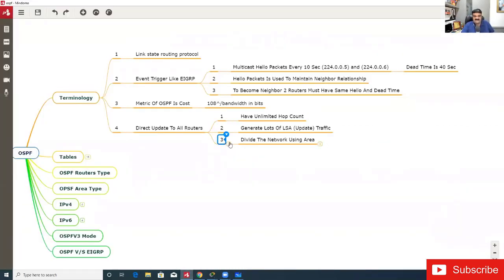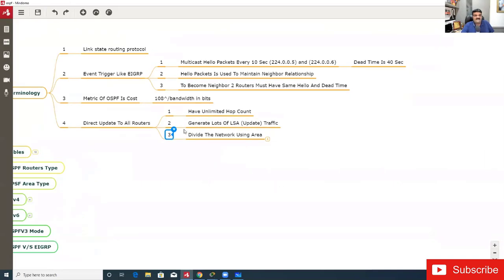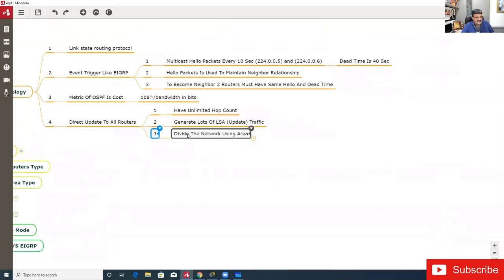So let me go to the mind map, and here it generates lots of LSAs, and how do we solve this problem? To solve this problem, we have to configure areas. In OSPF, there is a concept of areas. And why is there a concept of areas? Because OSPF has a problem of direct update, and we have to break the chain of the direct update. And how can we break this? We can break this chain using the concept of area.